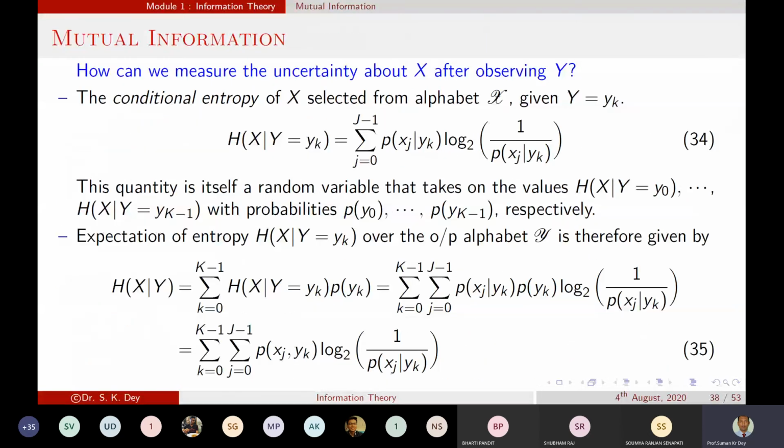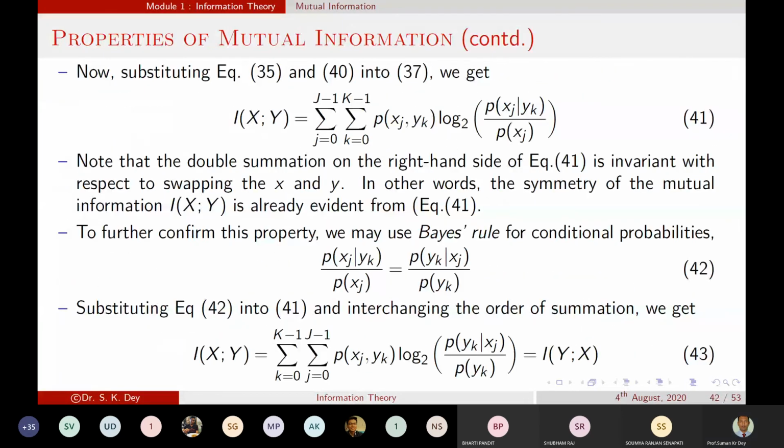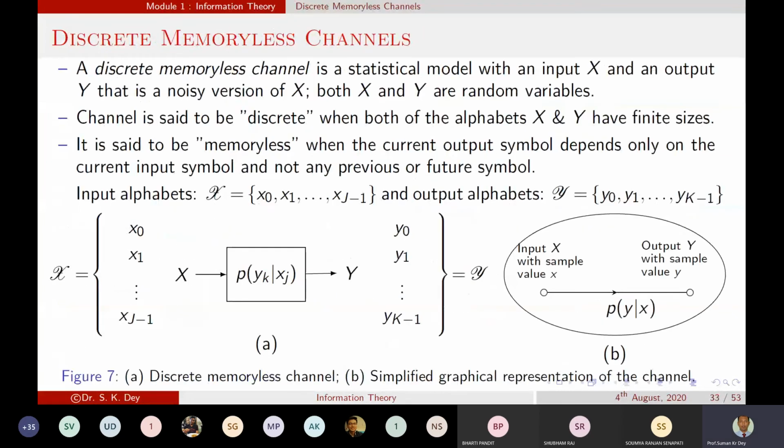Okay, just a minute. Let me show you which equation I am using over there. Summation of joint probability.